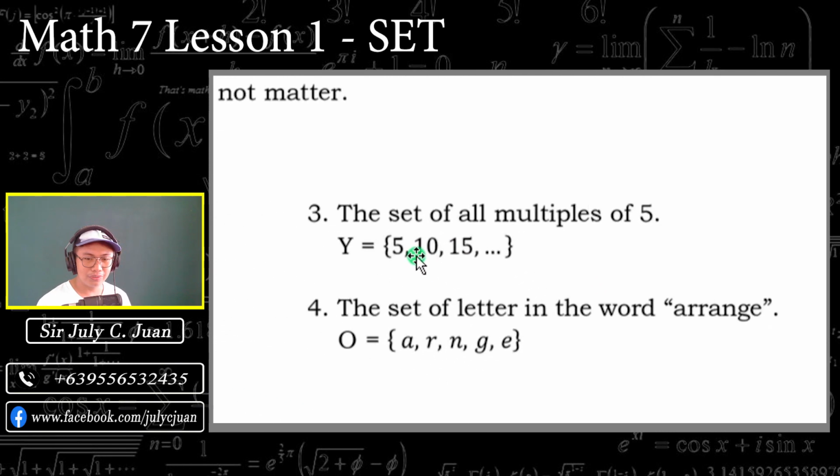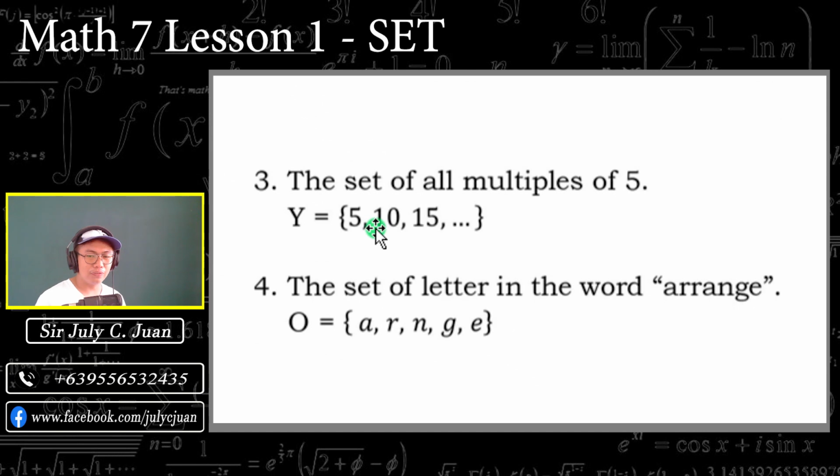Let us now move on to number 3. So Y, the set of all multiples of 5. What are the multiples of 5? 5, 10, 15, 20, 25, 30, and so on and so forth. So set Y contains the elements 5, 10, 15, and so on and so forth. So kung tatanungin tayo, how many elements are there in set Y? So hindi natin alam because the set Y is infinite.